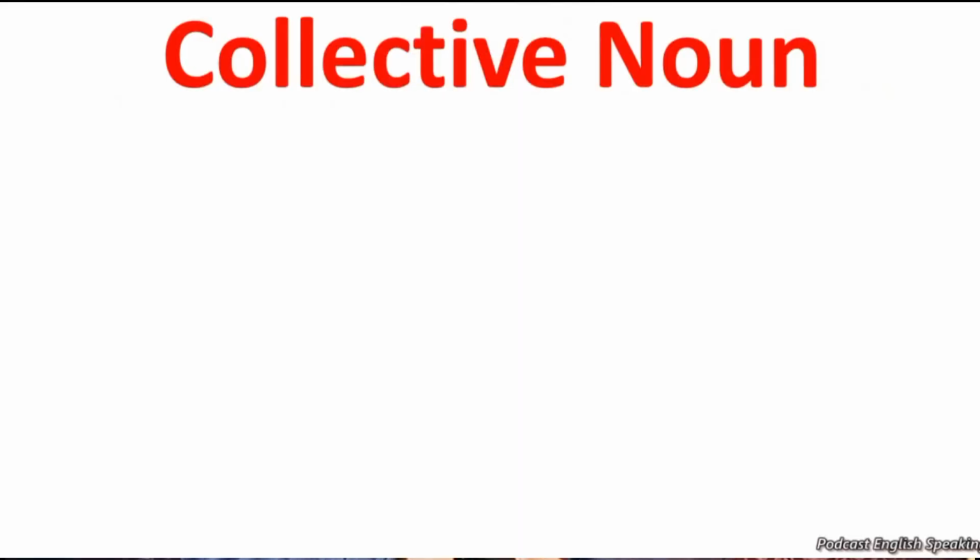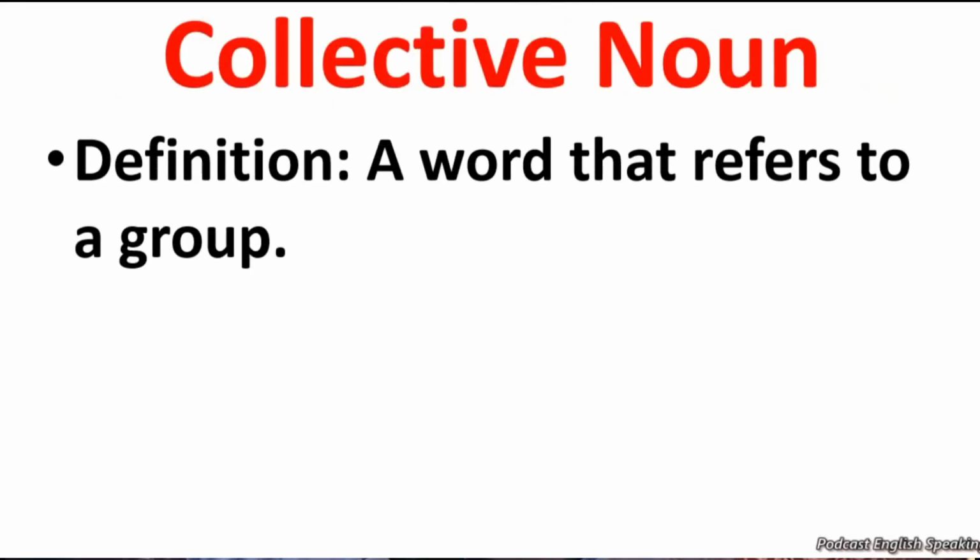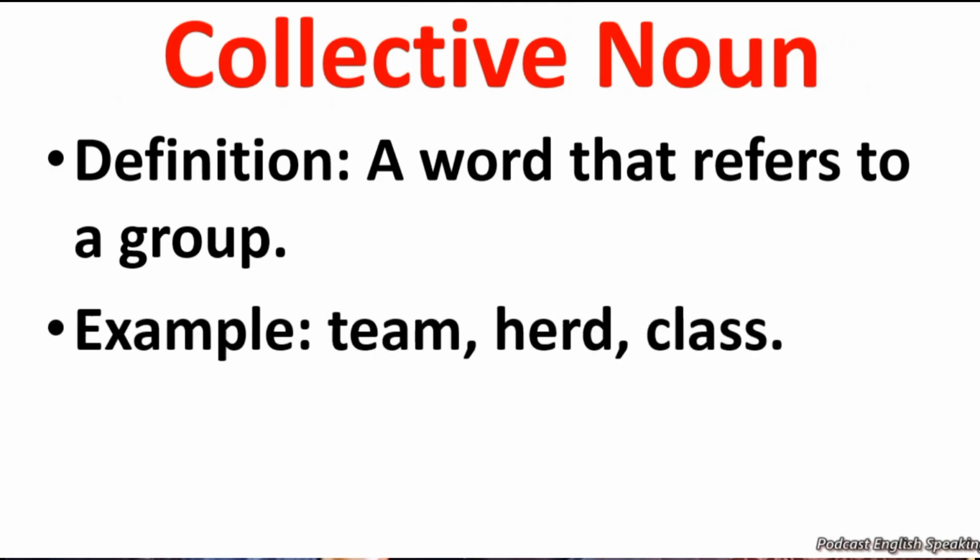Another type of noun is collective noun. The collective nouns are words that refer to a group. Collective noun is called a group of nouns. For example, team, herd, class are called collective noun. Usage: the team won the match. The team is a collective noun because one team consists of 11 players. 11 players make a collective noun.